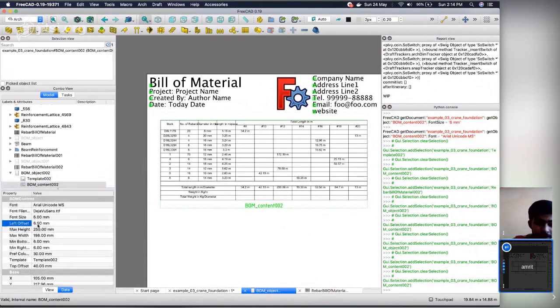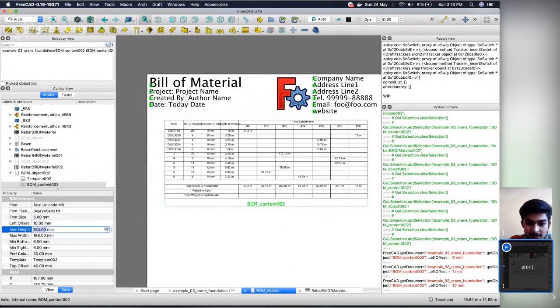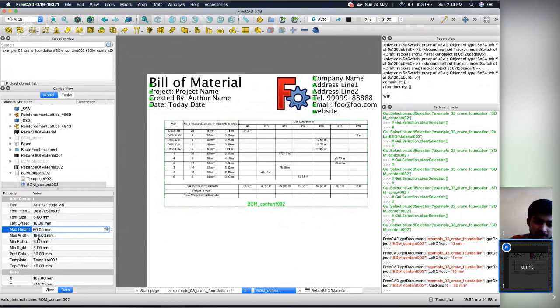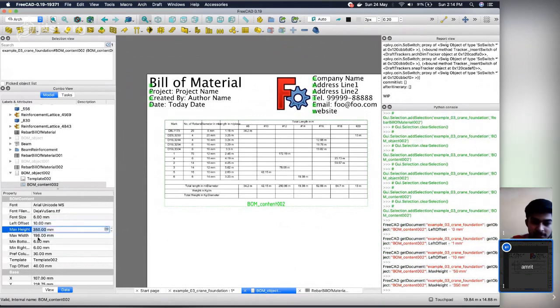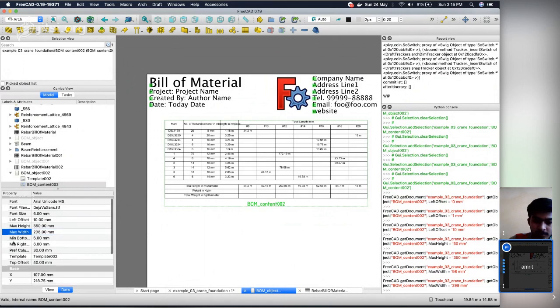So let's play with other things. The font size. Okay, this is okay. Maximum height, it is okay. Got it. Maximum width. Okay, these are the maximums.